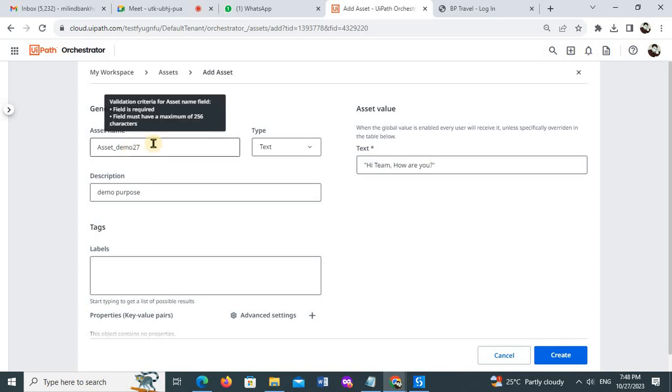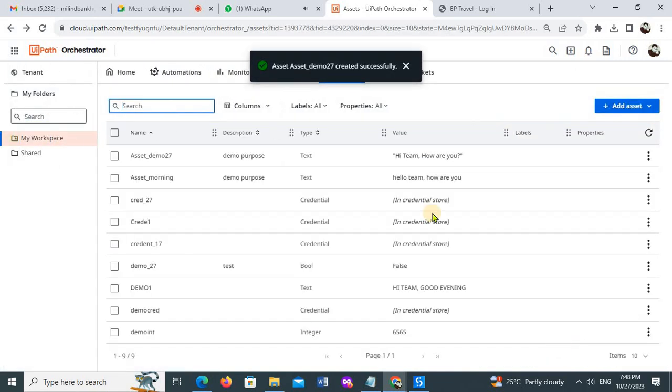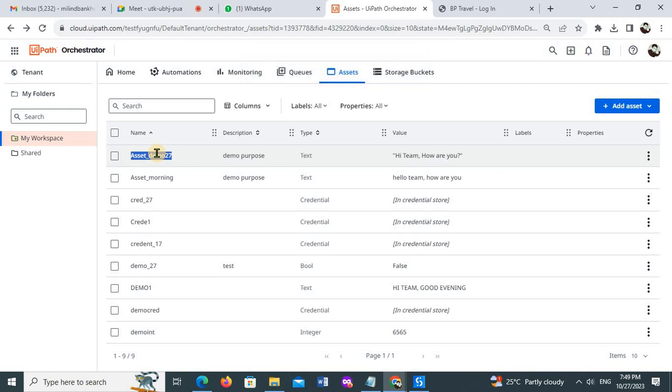Okay, now we have these assets with me, right? Now I have create, right? Simply I'll just use this create. Now I have created one asset on my orchestrator. In short, or in layman language, I have created one variable on my orchestrator, or on a centralized location, right? And I have stored the value as well, right?